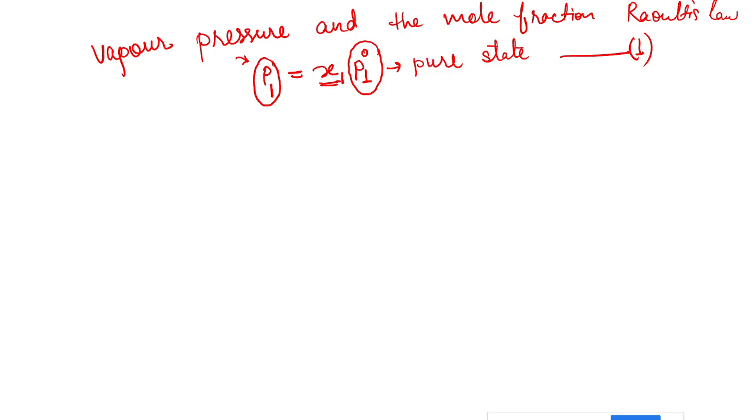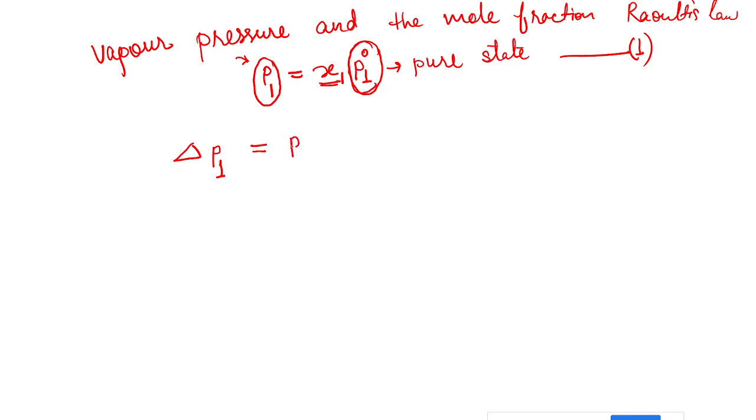Then we have said that there will be a decrease in the vapor pressure, means the value of P1 will decrease. So if the value of P1 is decreasing, it means that there is a change in the vapor pressure, that is delta P1. Now if it is decreasing, तो decrease कितना होगा? In the pure state how much it was?